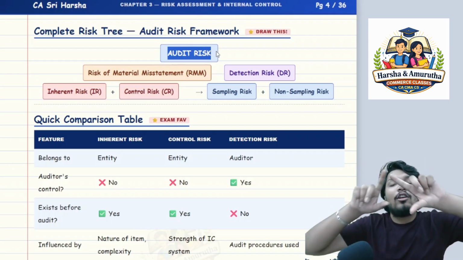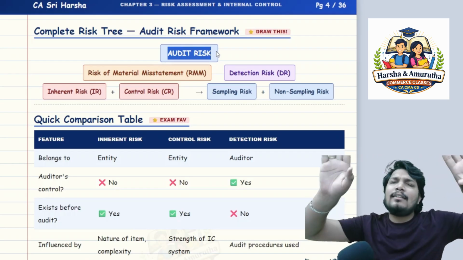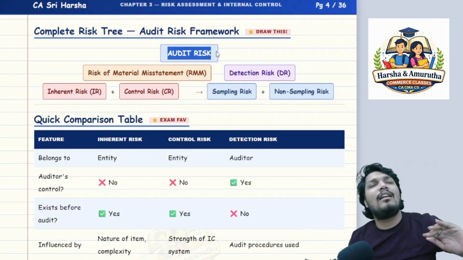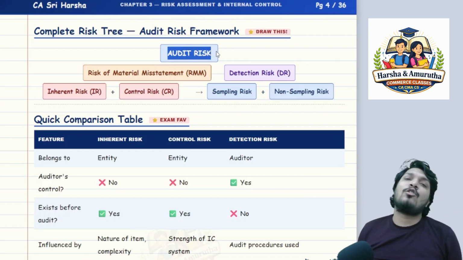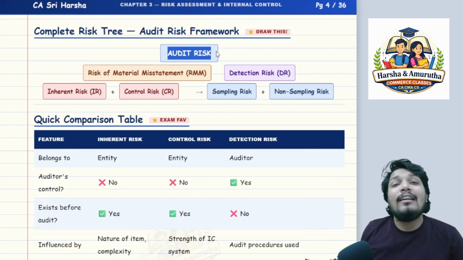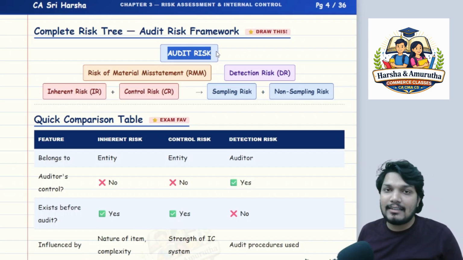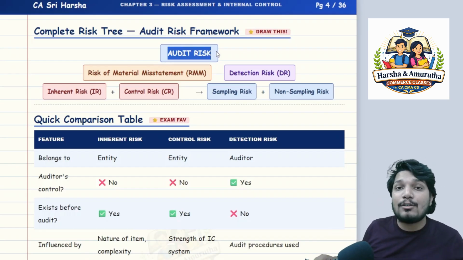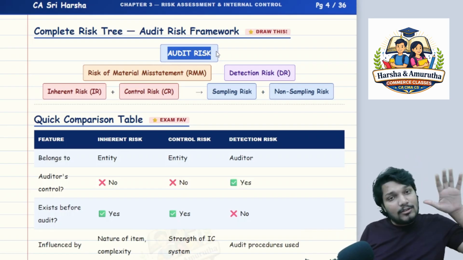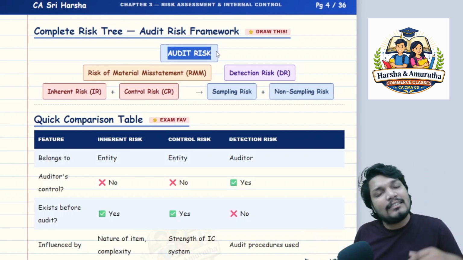So this is the overall audit risk tree, sir. You can remember on a high level, audit risk, risk of material misstatement, and what is the other one, sir? Detection risk. Under risk of material misstatement, inherent risk, control risk. Under detection risk, what are the two risks for the auditor? Sampling risk and non-sampling risk. Even if he is picking a sample, that is a risk. Even if he is picking the samples in too large a number, that is also a risk to the auditor.